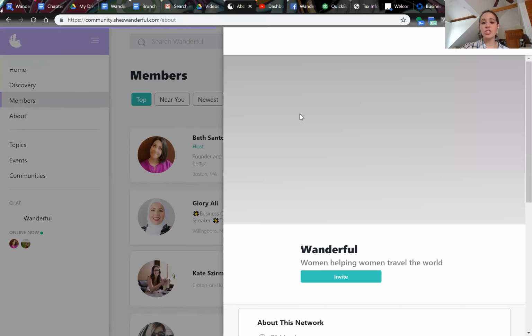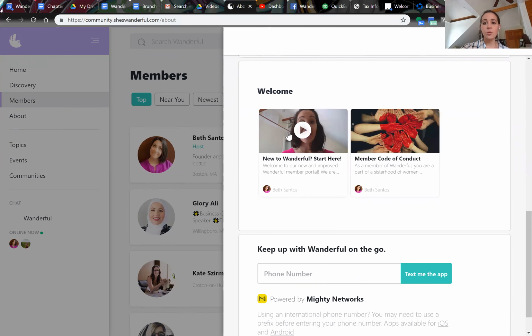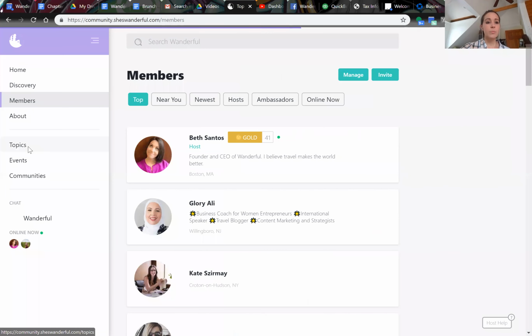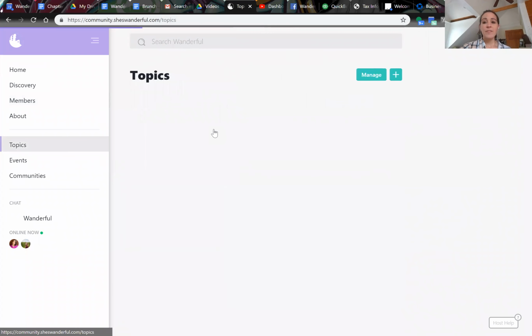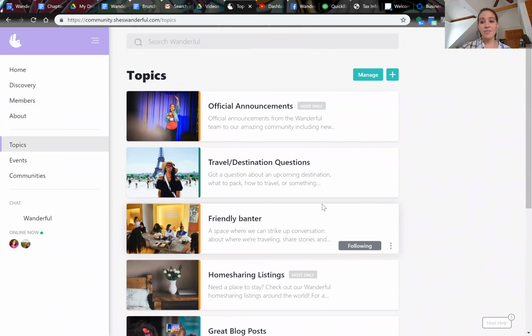This about section is just about Wonderful. So you can see a little bit about us, how many members we have. This is a quick look at that welcome section that I was talking about earlier. And then one of my favorite things is this topics area. So this is where you're going to see all of the activity of Wonderful.